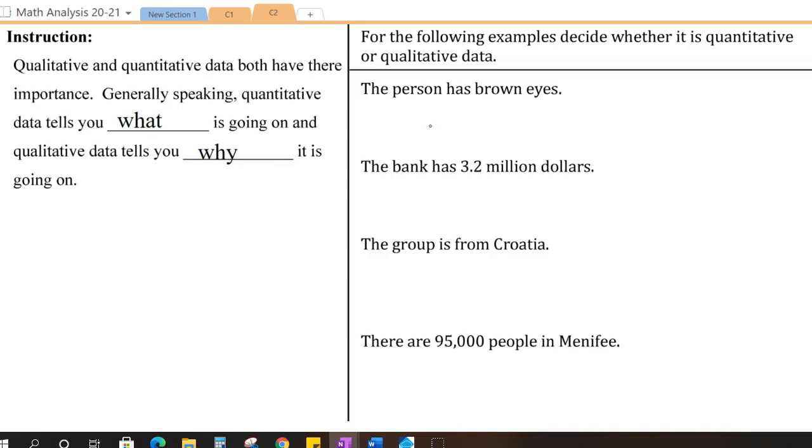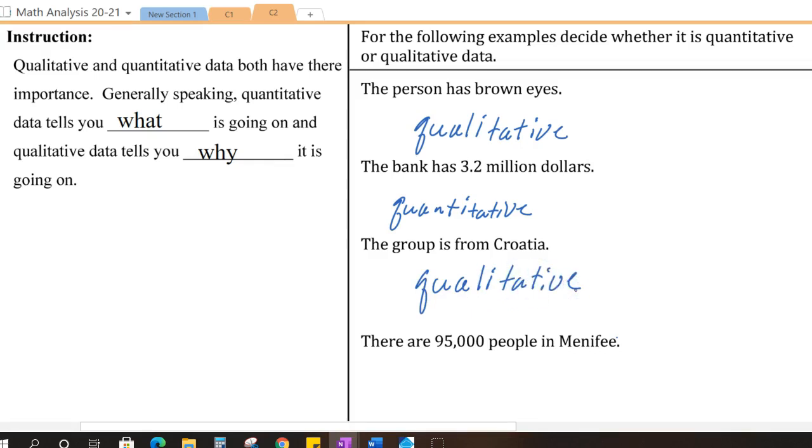Well, that's a quality of the person. If it's a quality of them, describing them, then that would be qualitative data. The bank has $3.2 million. Well, that is a very specific quantity. So that would be quantitative data. The group is from Croatia. This is describing a quality about the group, where they are from. There's no numbers attached, so it is simply qualitative.